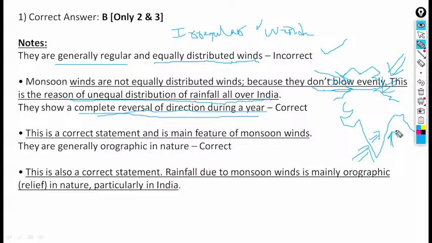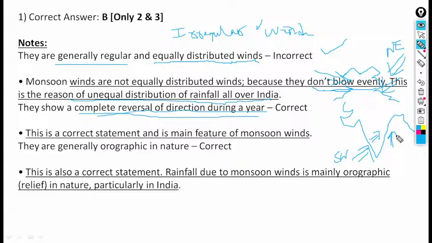So you can see that one is coming from the southwest direction and the other from the northeast direction. There is a reversal of monsoon winds, as is clear from the diagram itself: they show a complete reversal of direction during a year. This is correct.